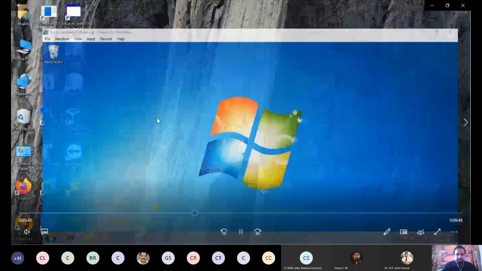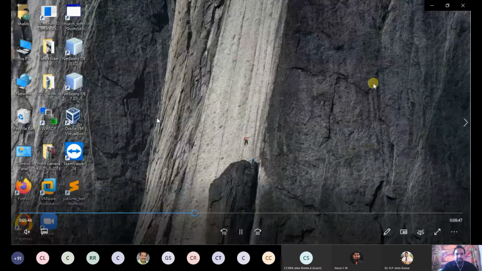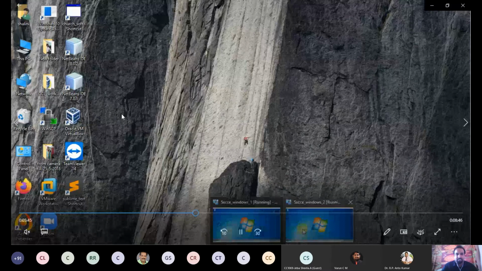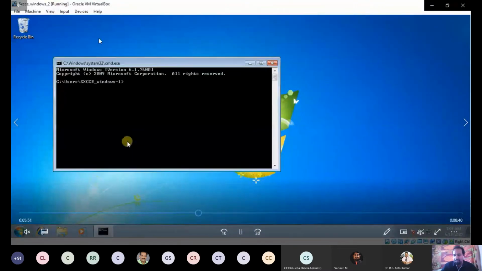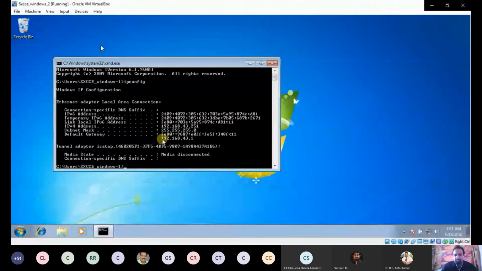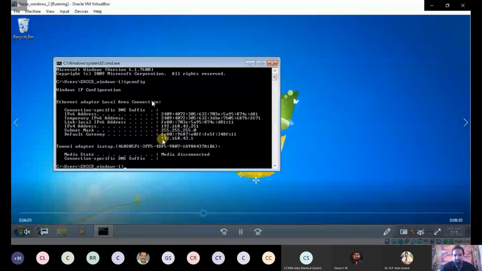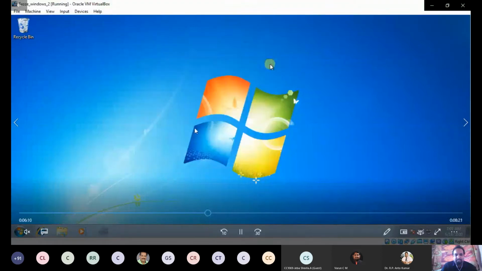Now second, you are moving to the second guest OS, that is xscc_windows_2. The same process you are going to repeat. You are going to find the IP address. So you can find the IP address here, IPv4 address. Please take the IPv4 address: 192.168.43.251. So I have taken it. Please remember it. Now we have to move to the next step.